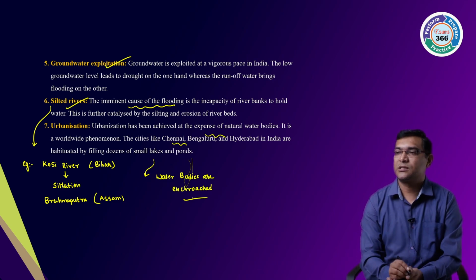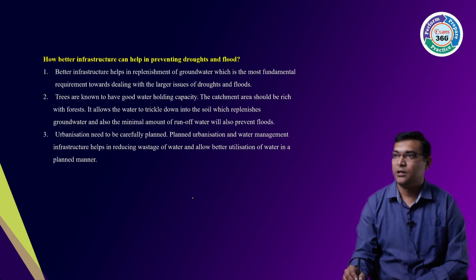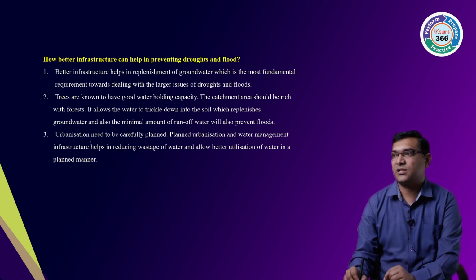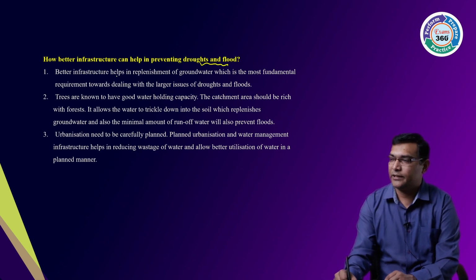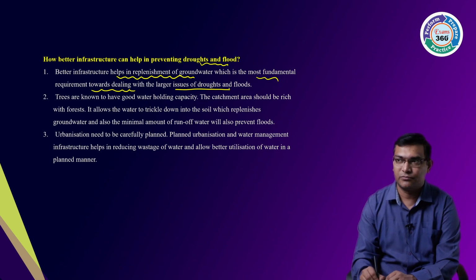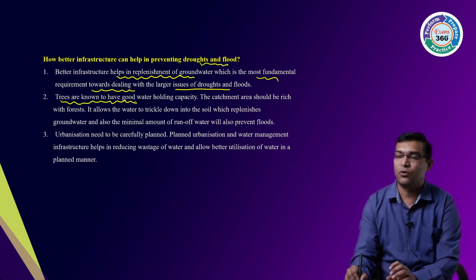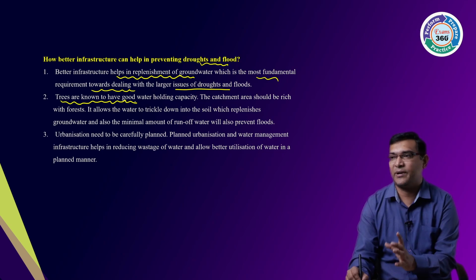So these are some of the major factors, and better infrastructure can help in preventing droughts and floods, like replenishing of groundwater, which is the most fundamental requirement towards dealing with the large issues of droughts and floods, right? First thing. Second, trees, afforestation, which have good water holding capacity.